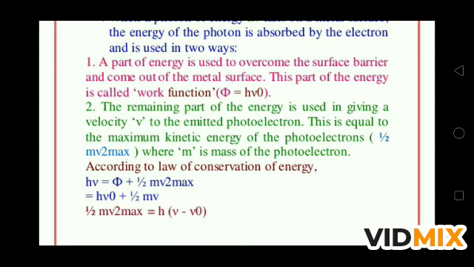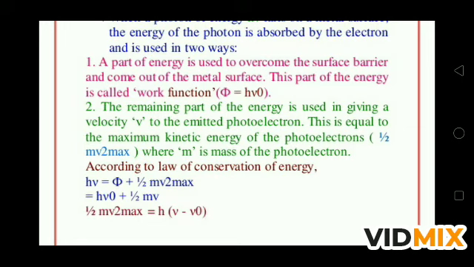The second part, the remaining part of the energy, is used in giving a velocity to the emitted photoelectron, and this is equal to the maximum kinetic energy of the photoelectron, half m v square maximum, where m is the mass of the photoelectron. Now, according to the law of conservation of energy, the total energy of the photon is divided into two parts.